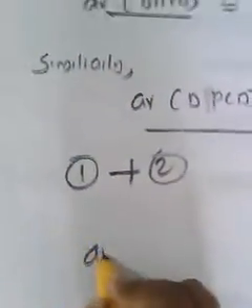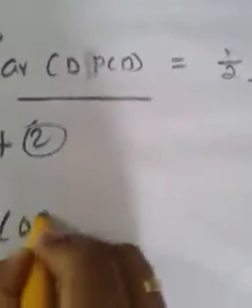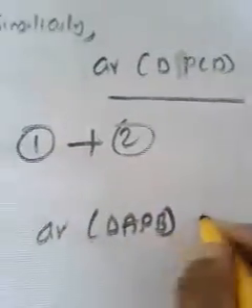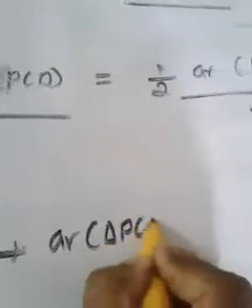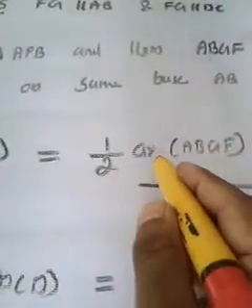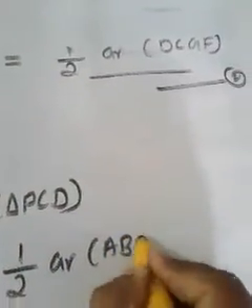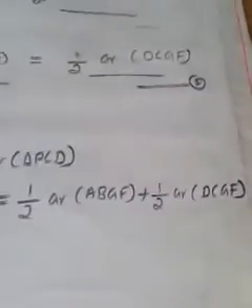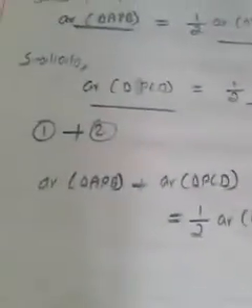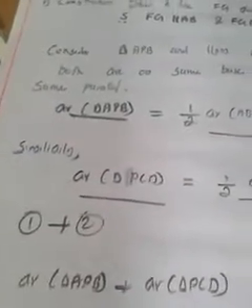What does LHS say? Area of triangle APB, the LHS of the first equation, plus the LHS of the second equation, area of triangle PCD, is equal to the RHS of the first equation, half into area of ABGF, plus the RHS of the second equation, half into area of DCGF. These are the LHS of the first and second equations, and we added the RHS of the first and second equations.